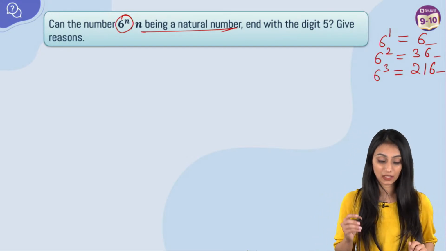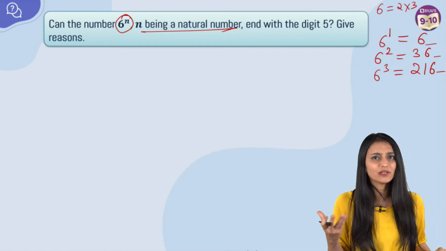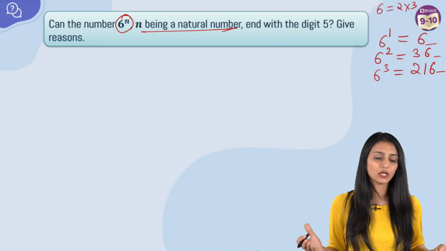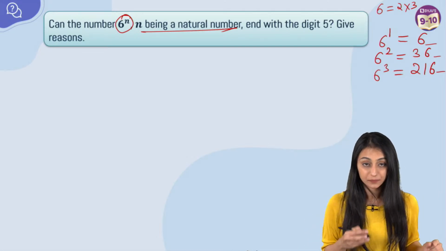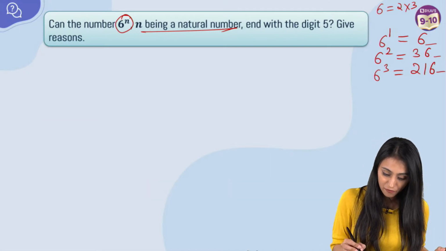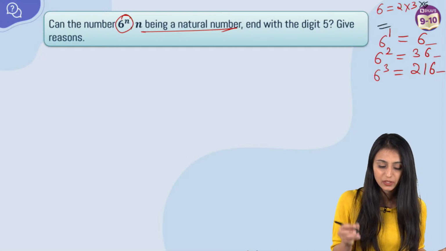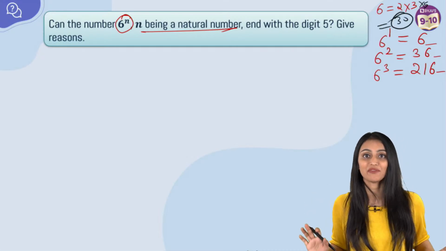But there is a reason behind it, because the prime factorization of 6 is 2 times 3, and the prime factorization would obviously be unique. 2 times 3 will always be 6 only. It cannot become any other number. But let's say if I multiply 5 with it, what does it become? 2 times 3 is 6, 6 times 5 is 30. Now it is divisible by 5.